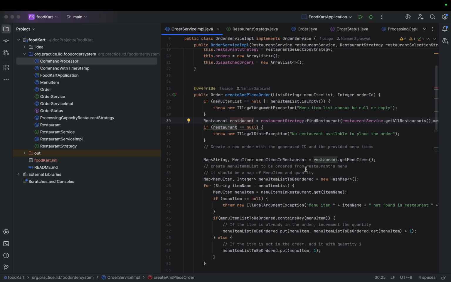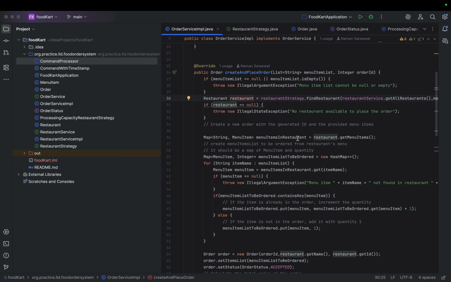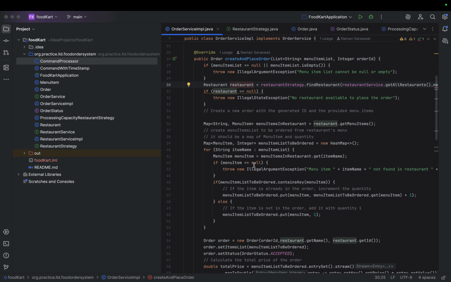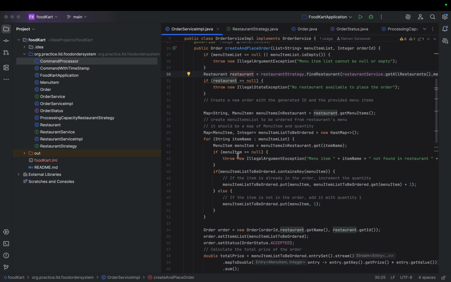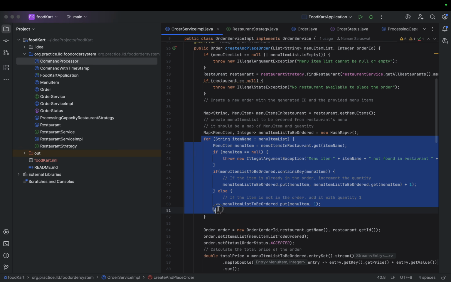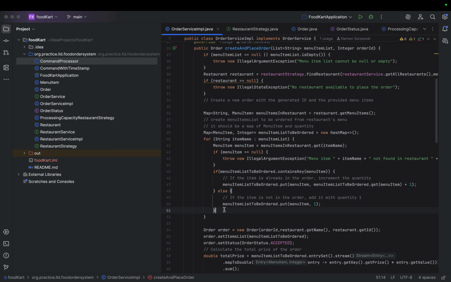Now we will check all the menu items in this restaurant. We fetch the items from the restaurant, and then I have created logic for this. I will share the GitHub repo link also, so you can go through this logic.